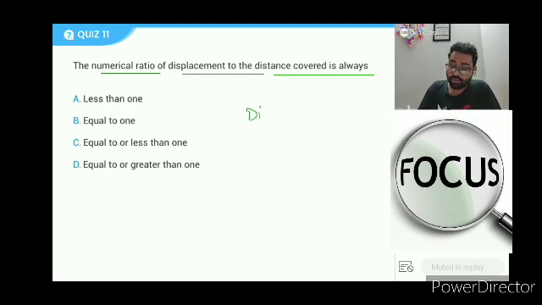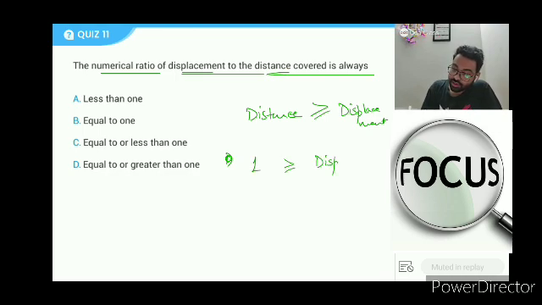The numerical ratio, we said distance is always greater than or equal to displacement. This means the ratio of displacement to distance, if I take displacement, this is generally less.